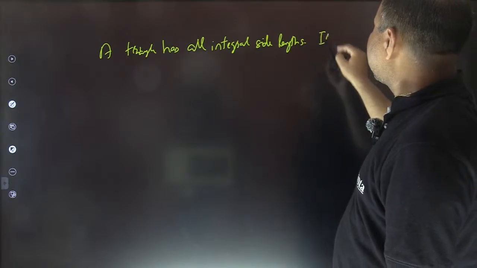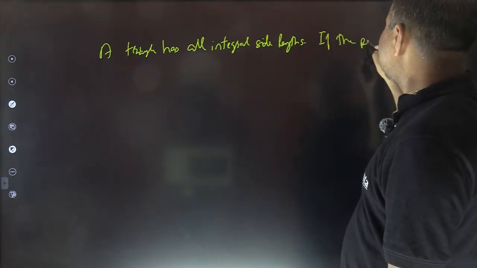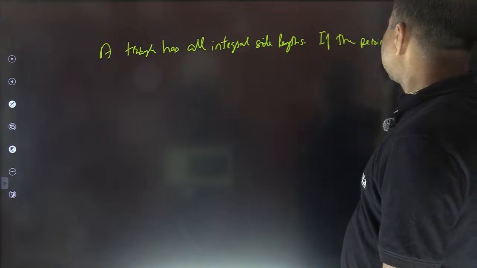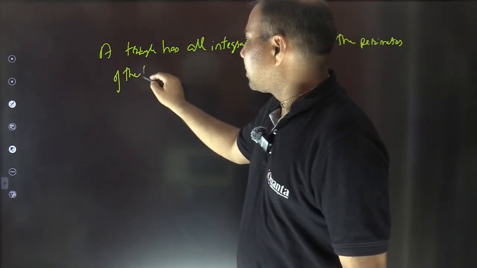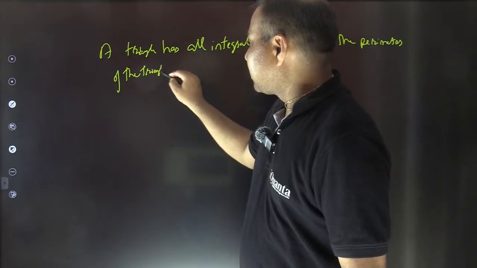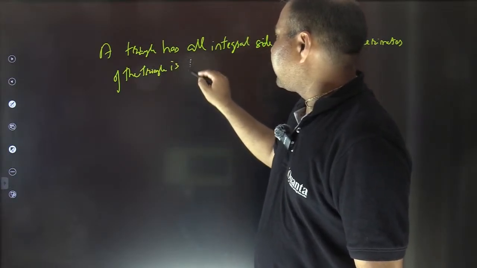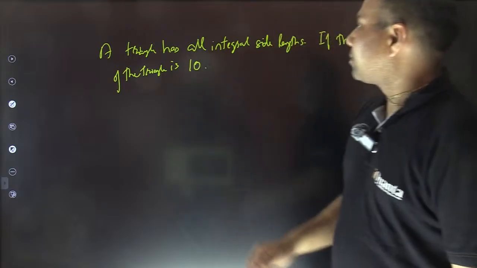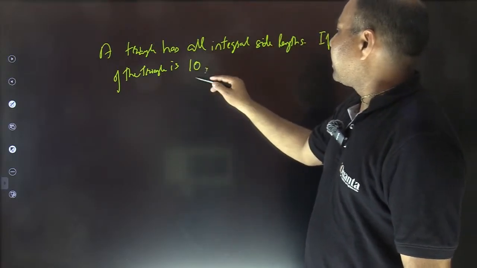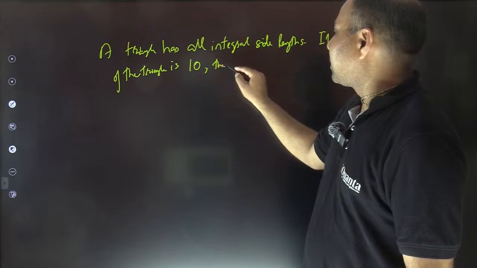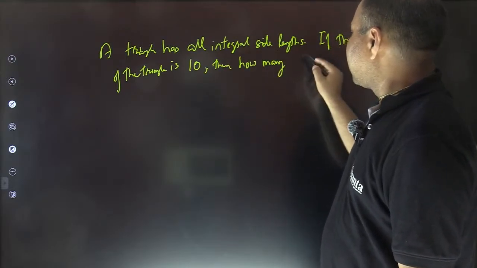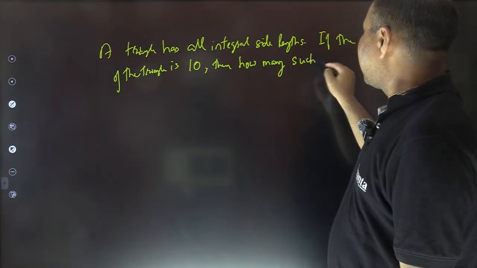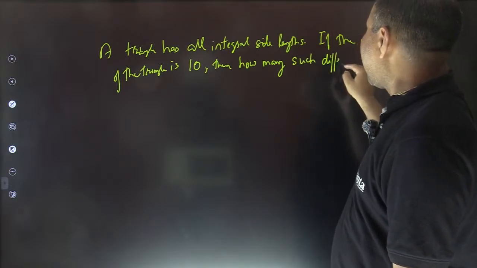If the perimeter of the triangle is 10, then how many such different triangles are possible?